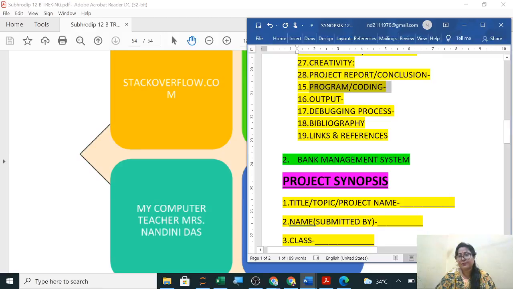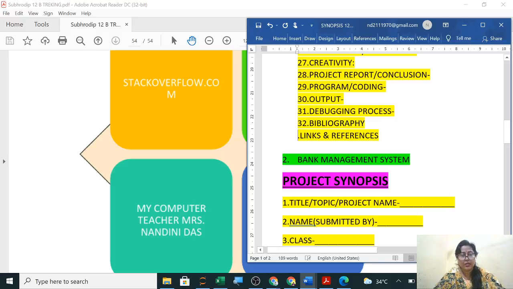Suppose you are making a bank management system. Now for a bank management system, the same points are there. So the point numbers I have to change here, 29, 30. I can see approximately 30 to 35 points already mentioned here. You can add or delete any points you want. It is not that whatever I have shared with you, the same thing you have to do.